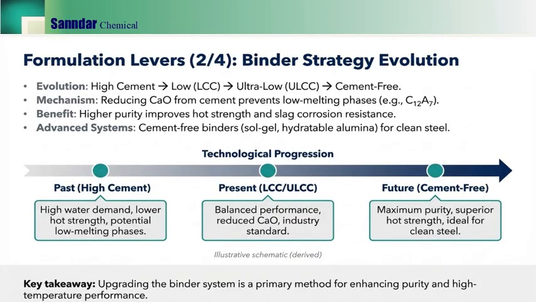Now binder strategy, the evolution is clear. High cement gives way to LCC, which gives way to cement-free. Mechanistically, reducing CaO input helps avoid low-melting calcium aluminate phases and improves high temperature performance. The benefit is higher purity, stronger hot strength, and better slag corrosion resistance for clean steel. Advanced cement-free binders such as sol-gel or hydratable alumina systems become attractive, though they require tighter process control. The key message is that binder upgrading is one of the most powerful routes to enhance purity and high temperature performance, while still supporting cost reduction through life improvement.